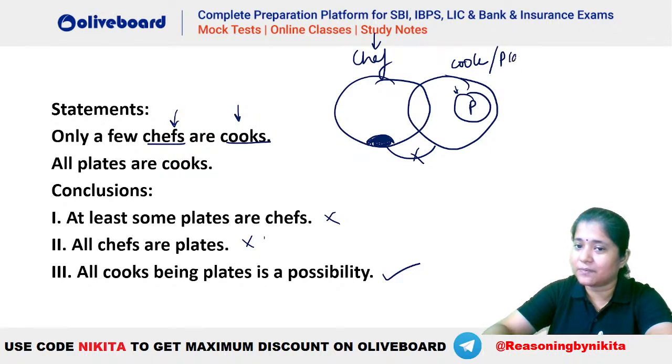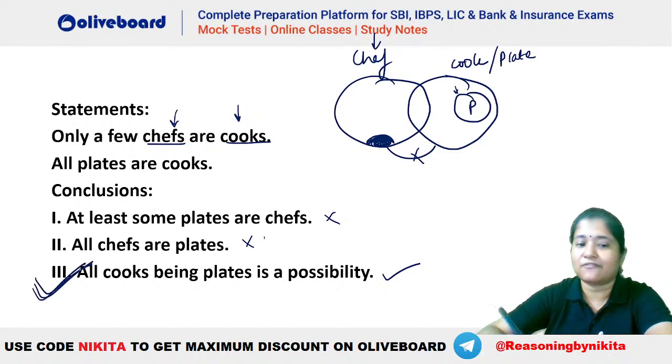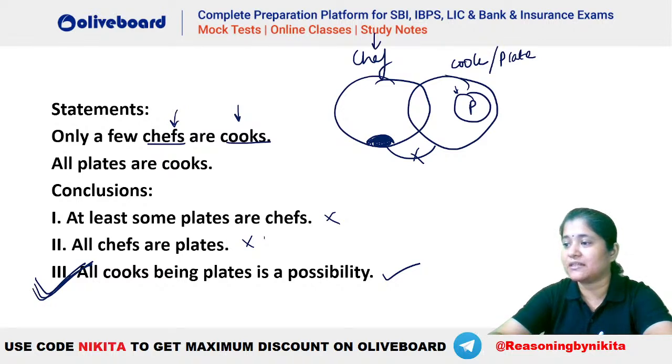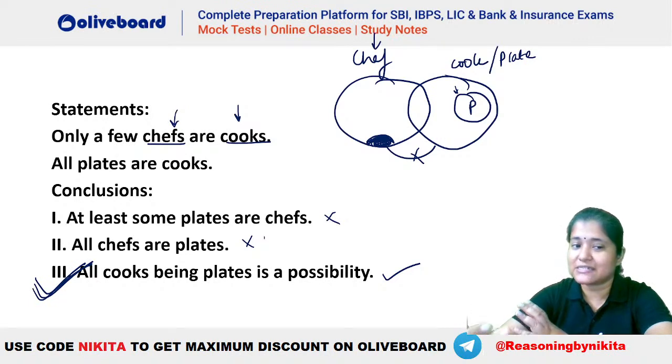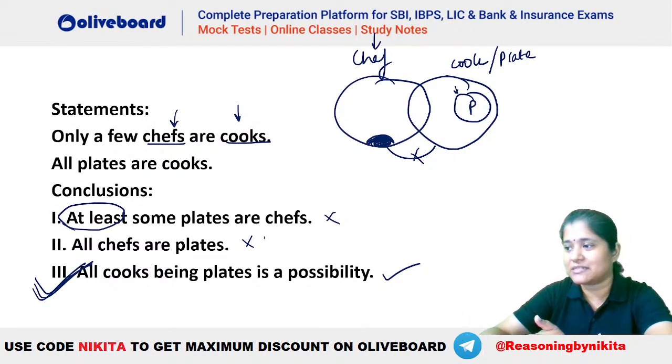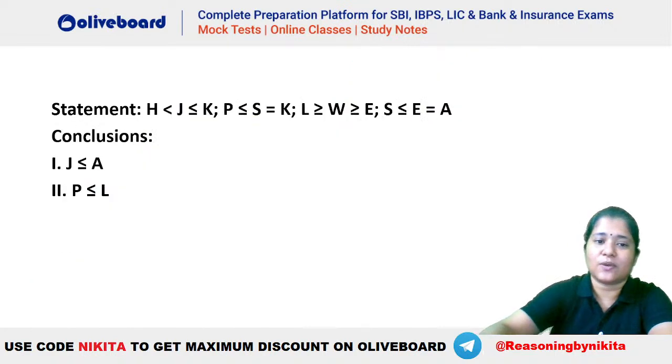We could have drawn the plate like overlapping with cook, right? So you can see this will be definitely right here. To have either or case, some and some not case should be there. Harika, one should be positive, other should be negative, right? So yes, you can see we do not have an either or here between first and second, because the first is also positive and the second is also positive. Please don't mistake this as a negative information. At least is normal some. At least some is normal some. Okay? Chalo. Next question on your screen.